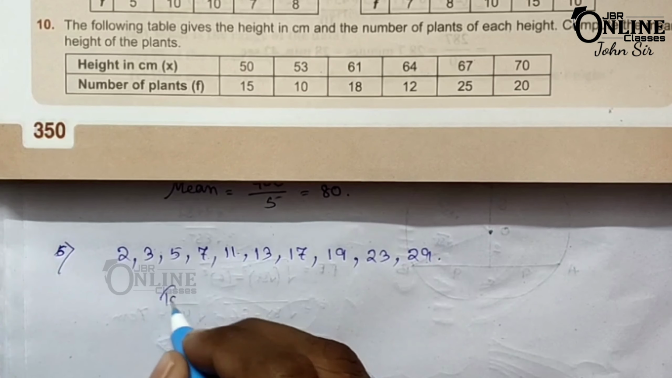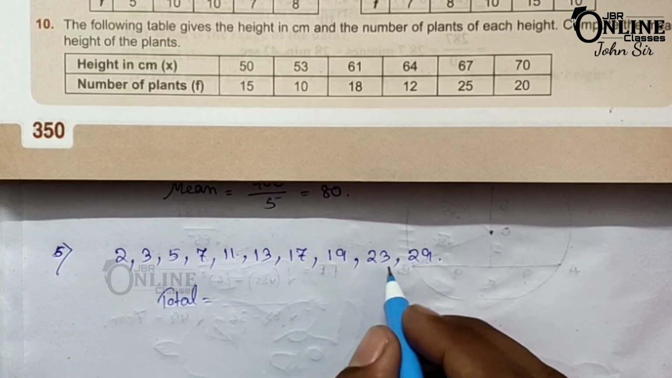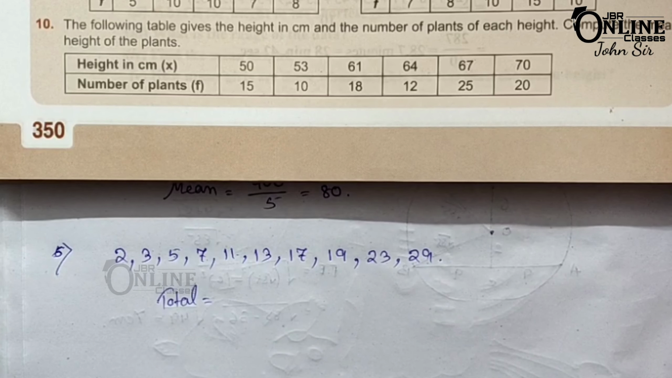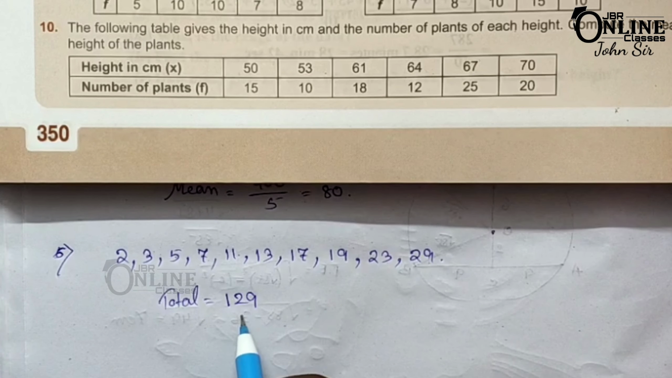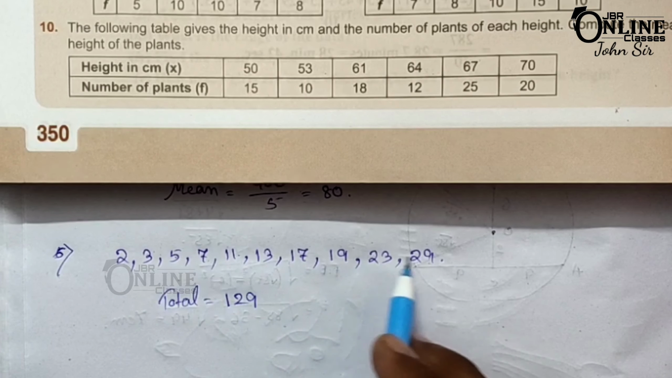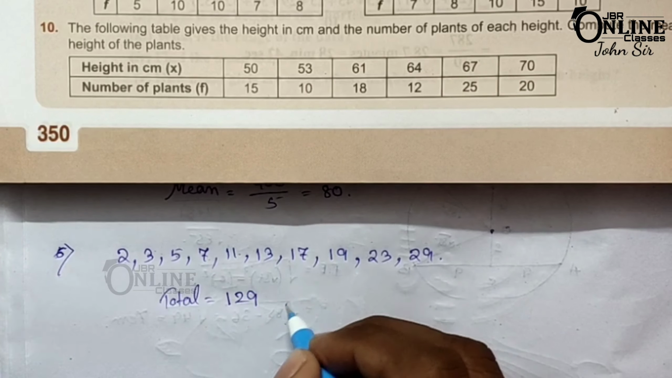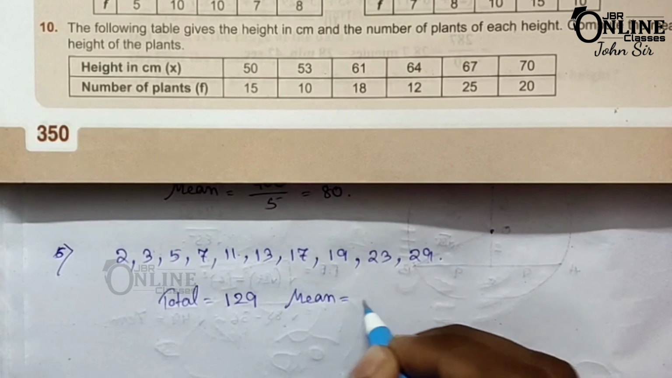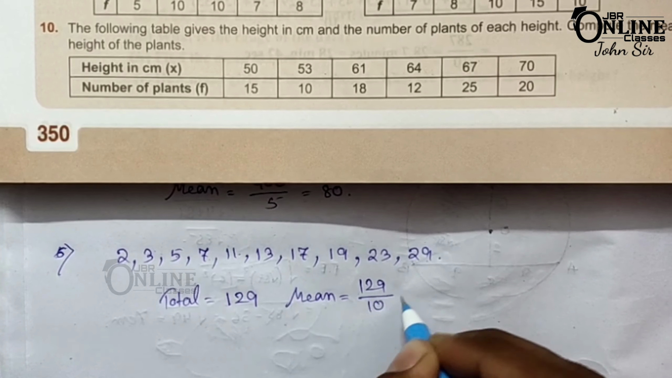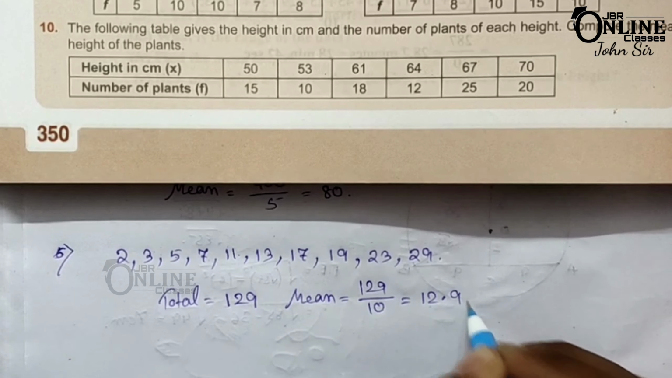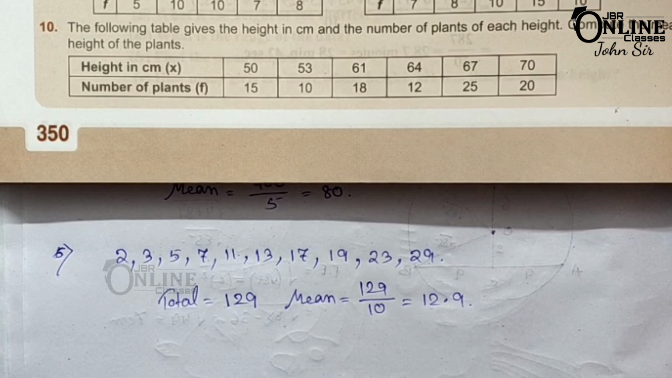Okay, so first you have to find out the total of those 10 prime numbers. So here 129 is the total of the first 10 prime numbers. Now to find out the mean, you have to divide 129 by 10 and it will be 12.9. So 12.9 is the answer.